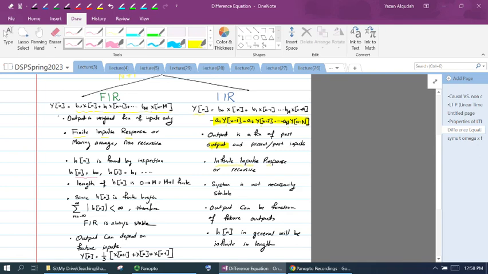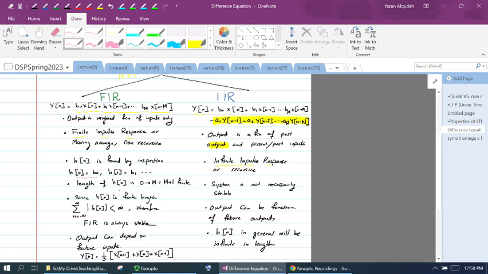If I look at the output at 1, the delta is going to shift by 1, so I'm going to have an output that is b1. So y of 1, which is h of 1, is going to equal b1 multiplied by x of n minus 1, but n is equal to 1, so it's going to equal x of 0. x of 0 is the delta, which is equal to 1. And so on and so forth. h of 2 is going to equal b2. And therefore, we can find the impulse response of the FIR filter by inspection.